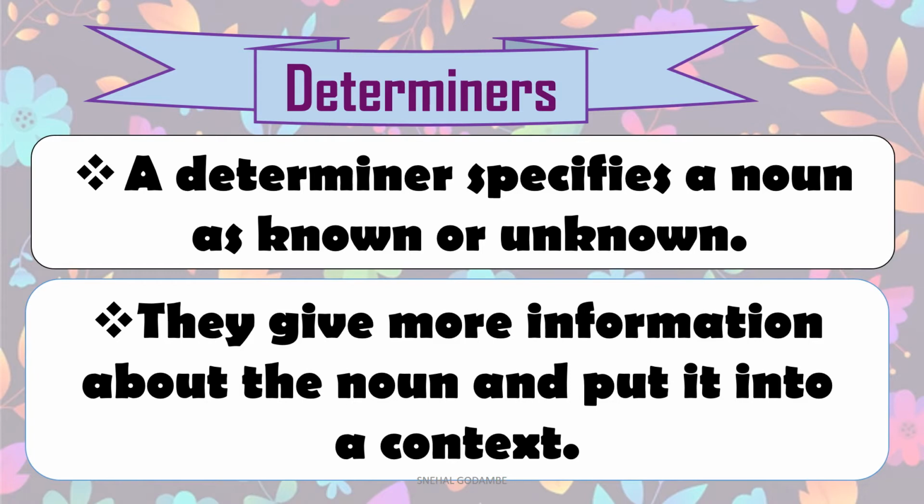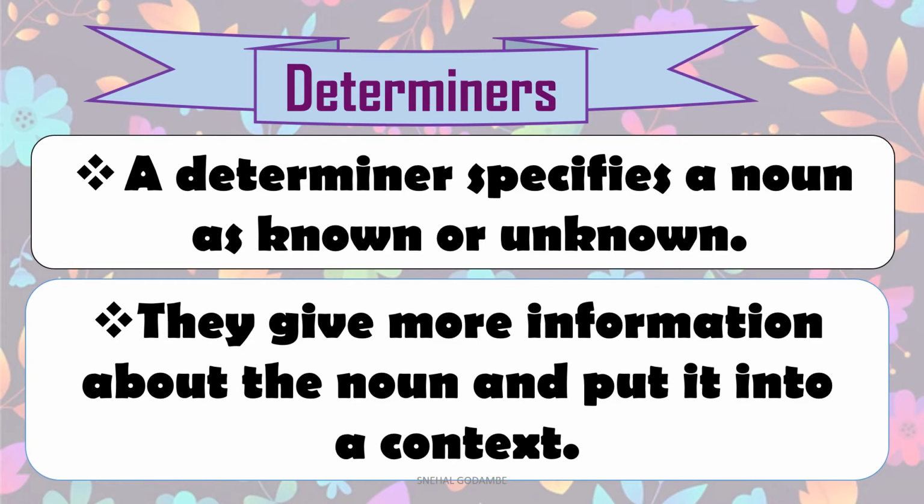All those kids are very naughty. Before kids we put all those, so it gives us more information about the noun kids, and then we read the rest of the sentence and get the clear meaning. All those kids are very naughty, or all those kids are very funny.